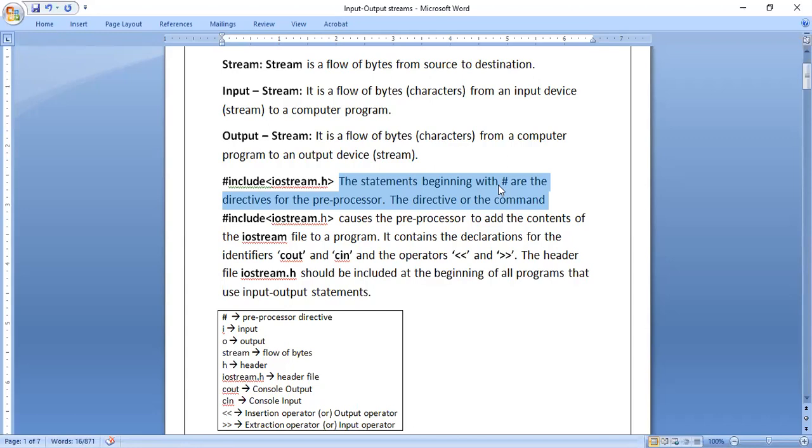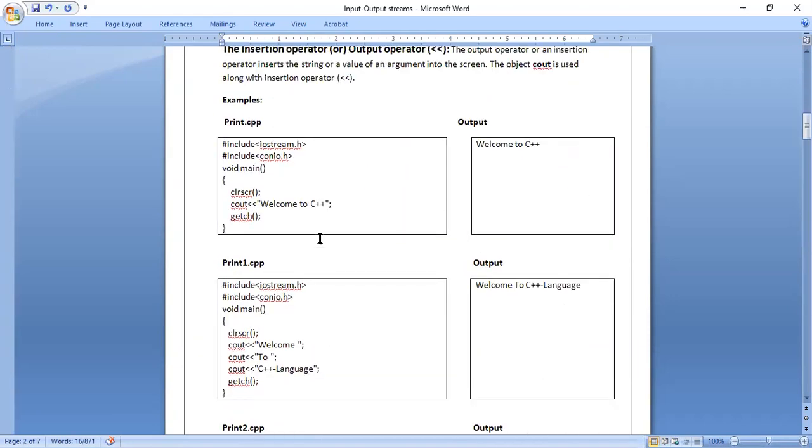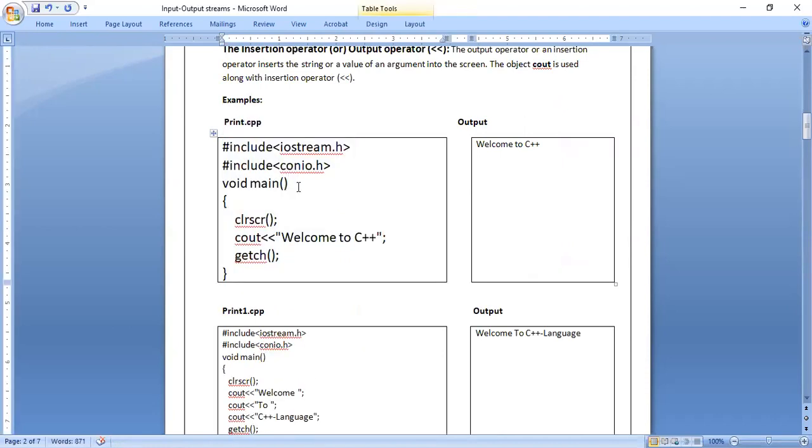Why is it called a preprocessor directive? Because C++ program execution starts from the main function. If you look at any C++ program, execution starts from the main. Then why have we written these two statements? Generally we get this question. If execution starts from the main, then before main there are some lines. Execution is nothing but processing, doing some work. So processing starts from the main function.